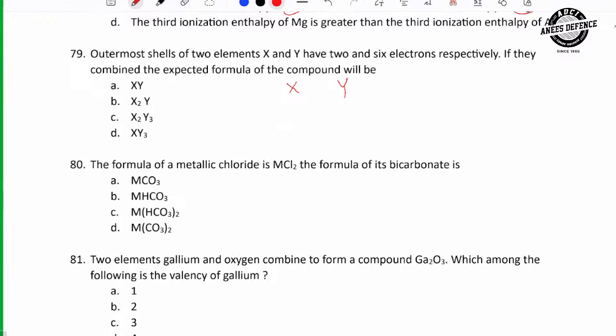They have 2 and 6 electrons respectively. इसके वैलेंस शेल में 2 है, इसके वैलेंस शेल में 6 है. Clear till here? If they combine, the expected formula of the compound.